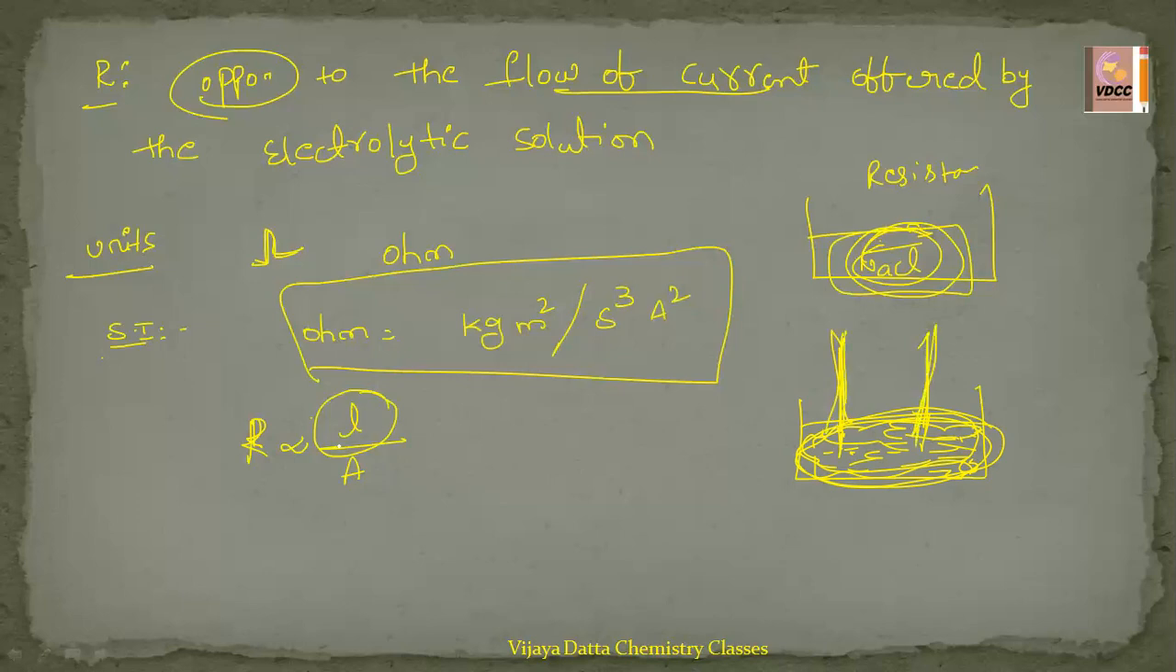That separation we represent with a small l, and the area of cross section of these electrodes, how much area of cross section they have placed. So the resistance is directly proportional to the distance of separation between the two parallel electrodes and inversely proportional to the area of cross section. So we can write R proportional to L by A. Then I want to remove this proportionality and write the proportionality constant called rho: R equals rho into L by A, where rho is called specific resistance.